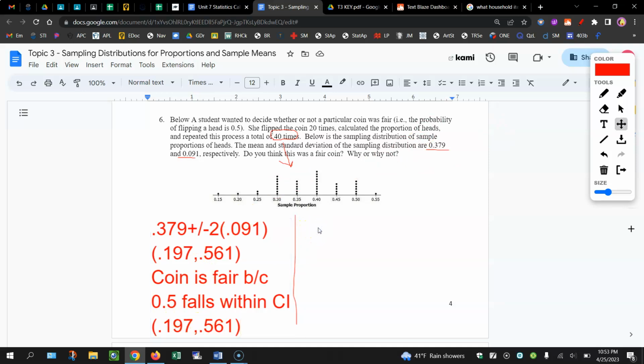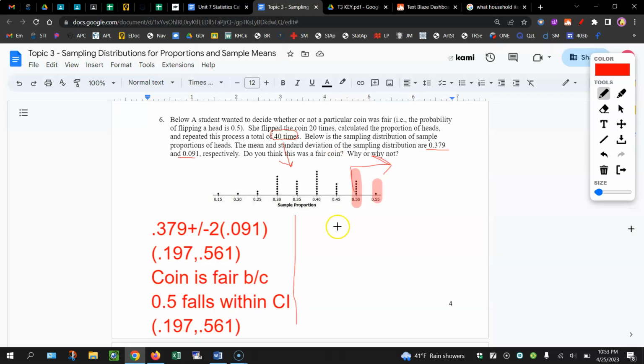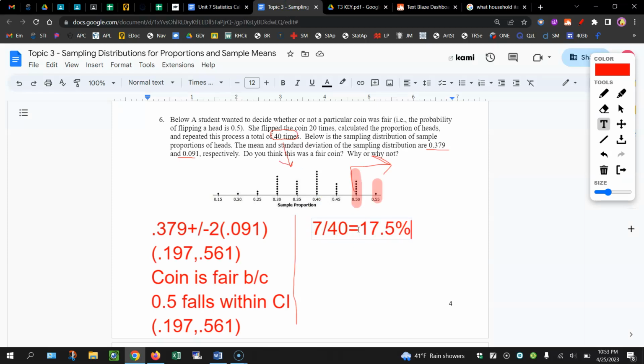Or your other option is to look at it as, what's the likelihood that we get a value of 0.5 or higher? In this case, we're talking about all of these points here or above. So if we count those up, we've got 1, 2, 3, 4, 5, 6, 7. Let me double check. 7. So we'd be looking at 7 out of 40, which is 17.5%, or 0.175, just converted to a percentage.